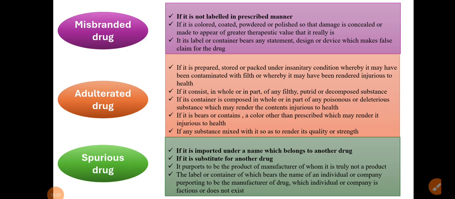Very important: misbranded drugs, adulterated drugs and spurious drugs, their definitions and the points covered. Please go through this slide and take a screenshot of it, because definitely in the coming exam at least one or two questions are there. In the 2016 paper they asked 3 to 4 questions on only this slide: one question from misbranded drug, one from adulterated drug and one from spurious drugs. We are expecting it in the coming paper also, so please take a screenshot, very important.